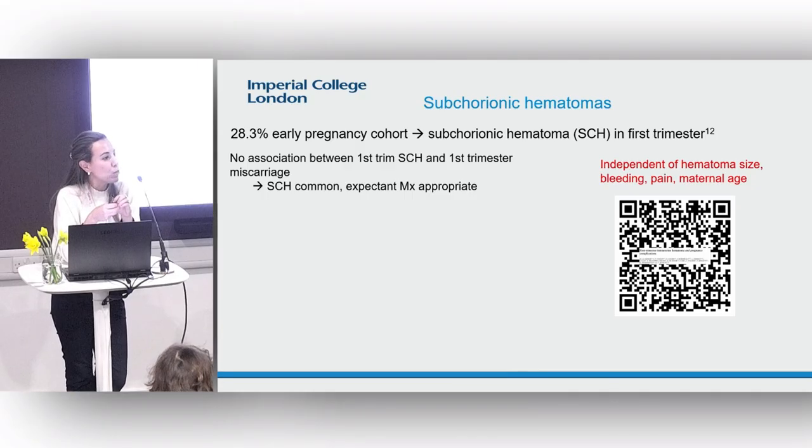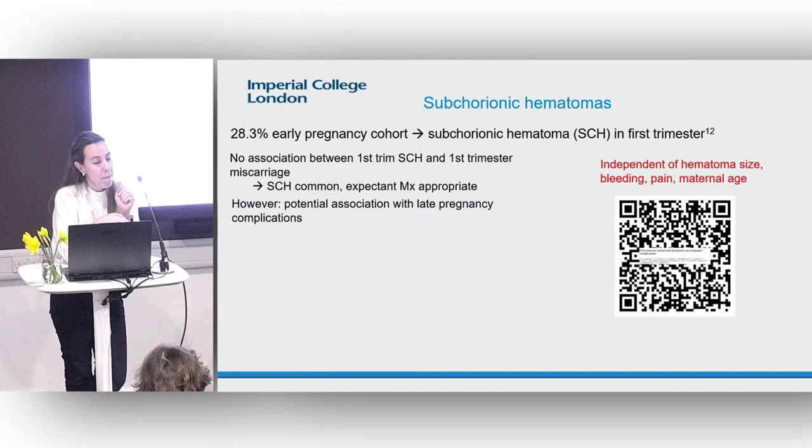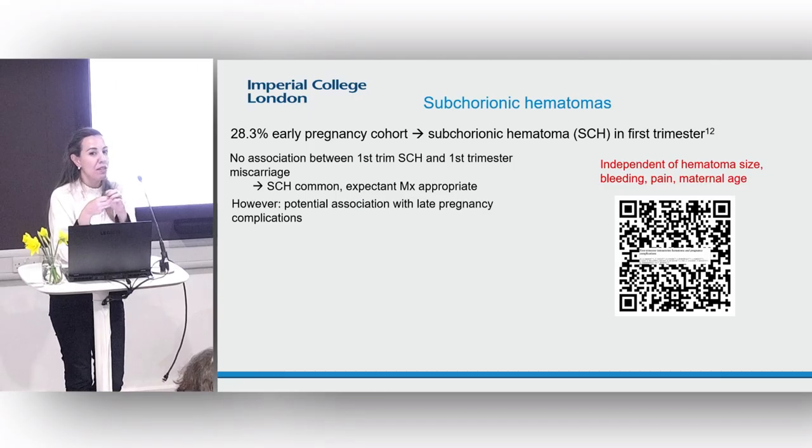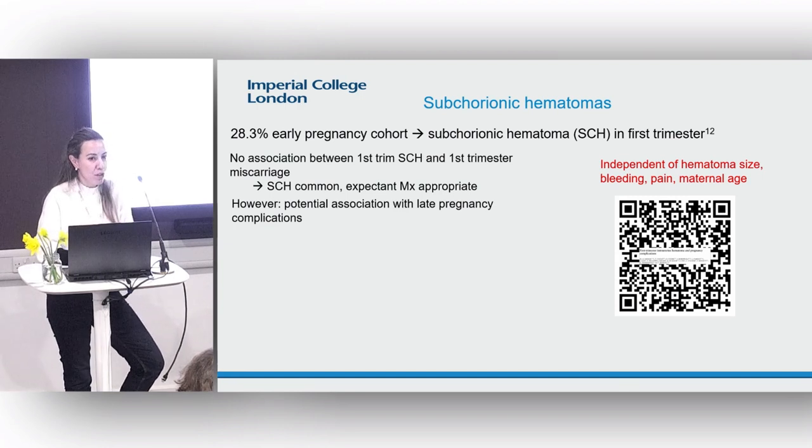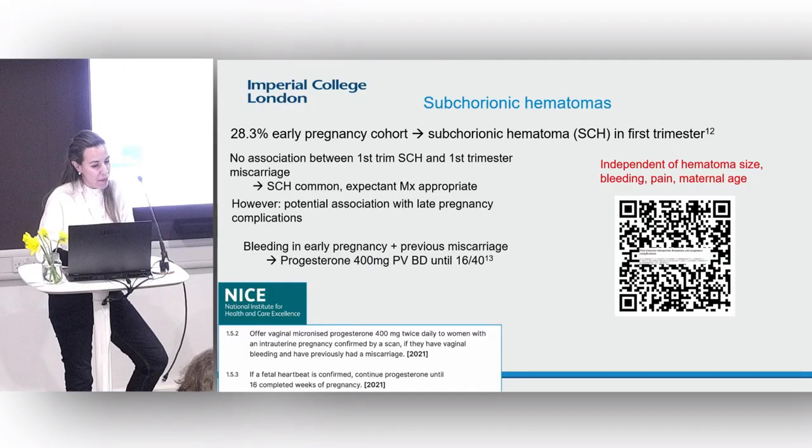And actually, what's more important is whether a patient is bleeding and their bleeding score and the presence of heavy bleeding. However, there is more and more emerging data that some of these hematomas can be associated with adverse outcomes later in pregnancy, things like preterm birth, preterm pre-labor rupture of membranes, or growth problems in the baby.